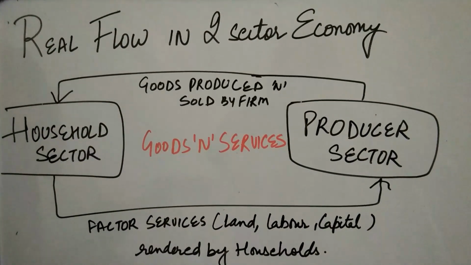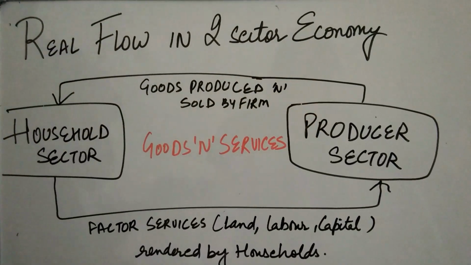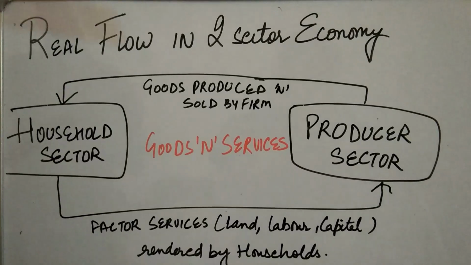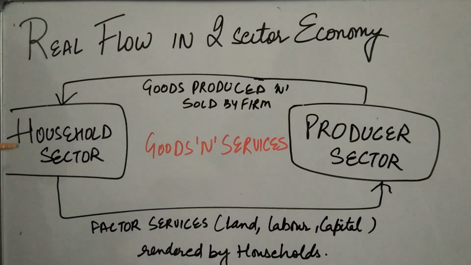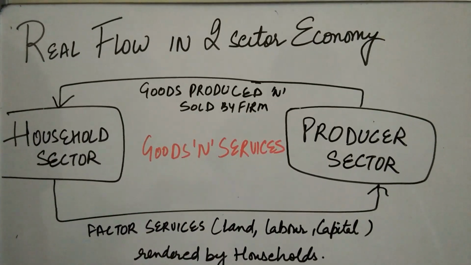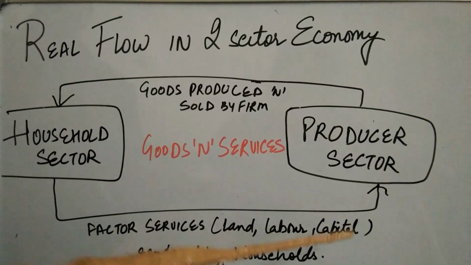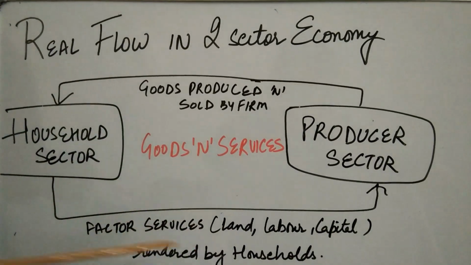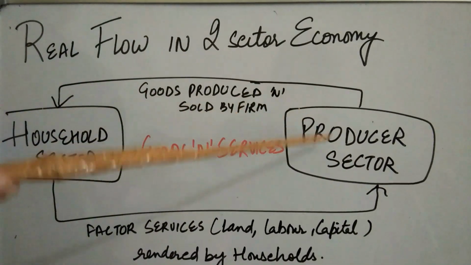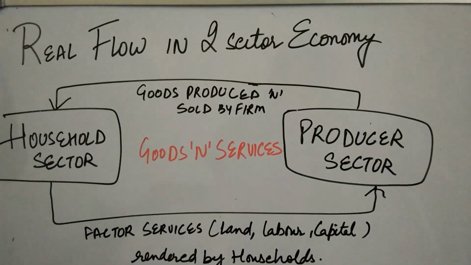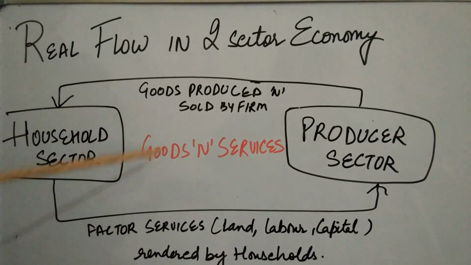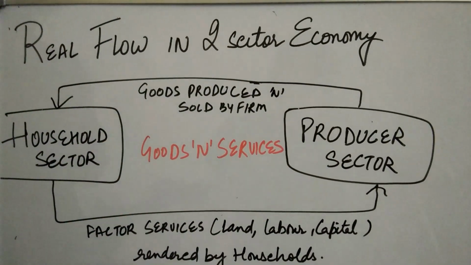Suppose there are two sectors of the economy, the household sector and the producer sector. Both these sectors are interdependent on each other for real flow. Real flow means the flow of goods and services. The household sector provides the factor services, because this sector is the owner of the factors of production, so it will be providing land, labor, capital, etc. Using all these factor services, the producer sector will be producing goods and services and selling them to the household sector, therefore fulfilling their demand. This is how the real flow, meaning the flow of goods and services, happens between the sectors of the economy.